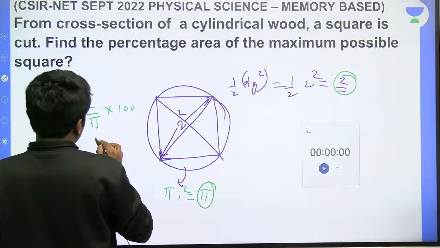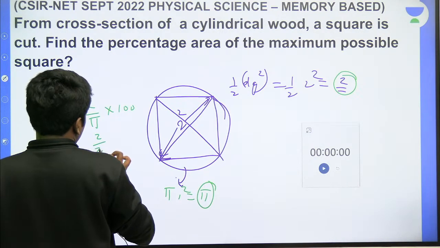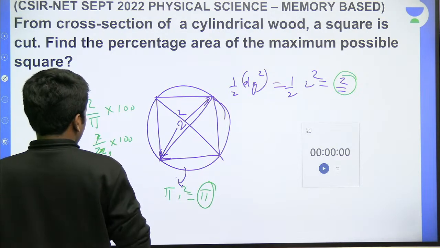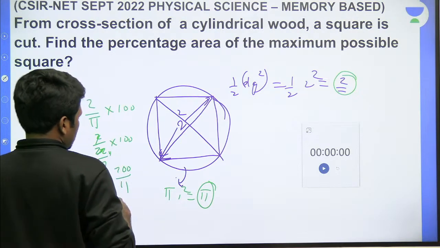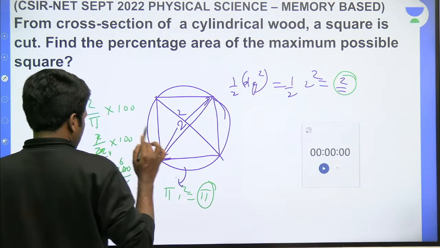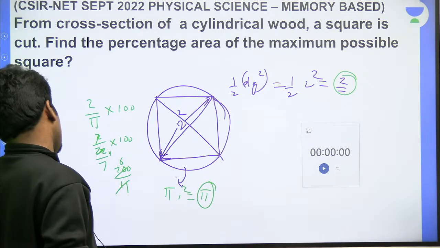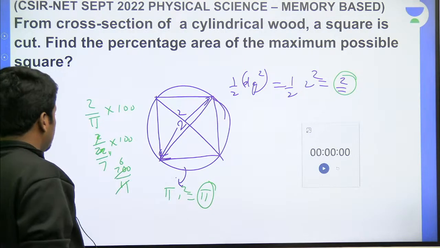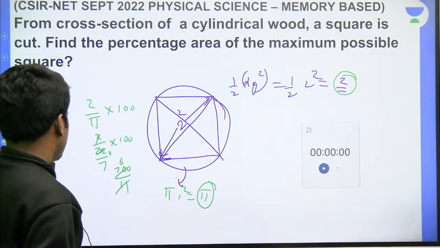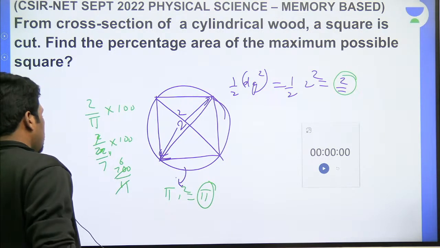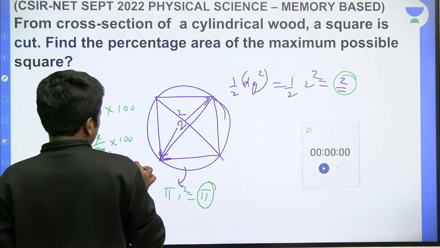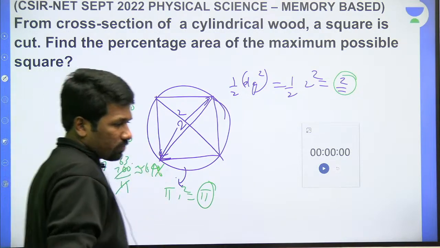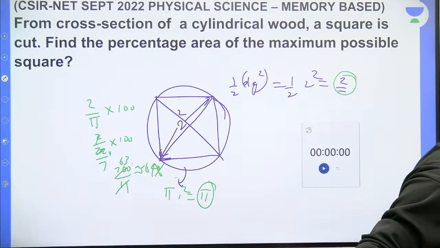That is approximately 2 by 22 by 7, pi is approximately 22 by 7, into 100. 7 goes to the top. This is 11. 700 by 11, when you cancel, you will get 63 point something, approximately 64. Approximately 64%. Whether there was an option 64%, whether it is the exact question also we don't know. So anyway, this is the answer.